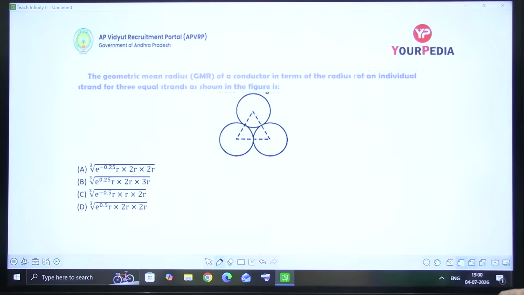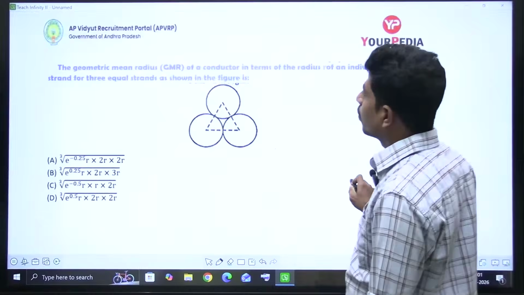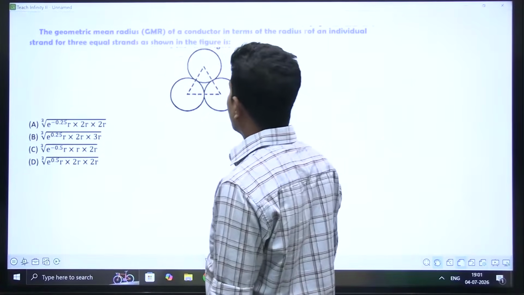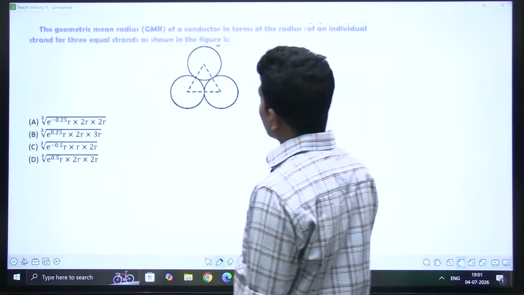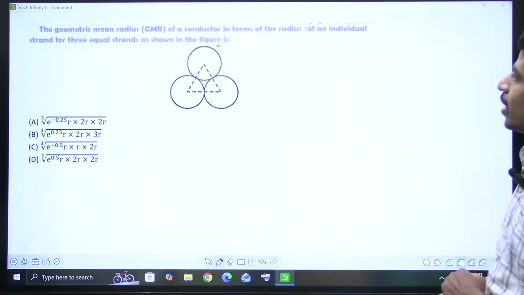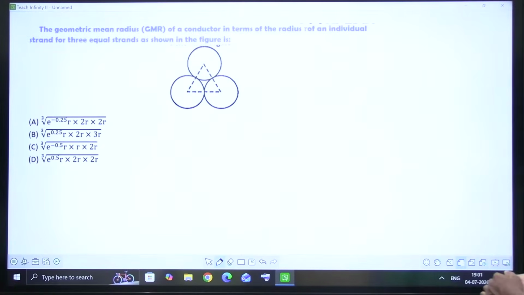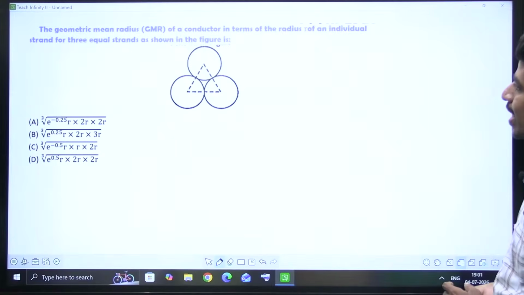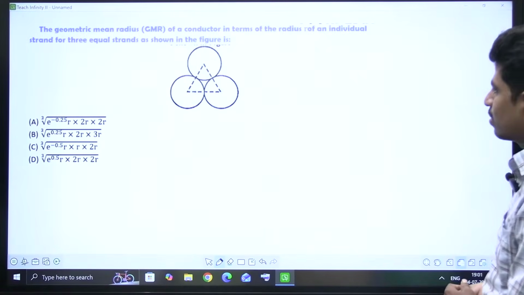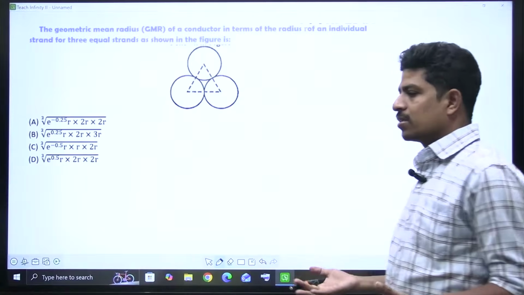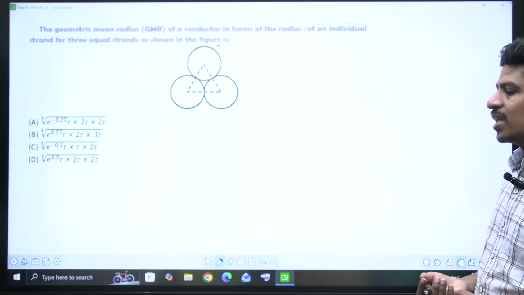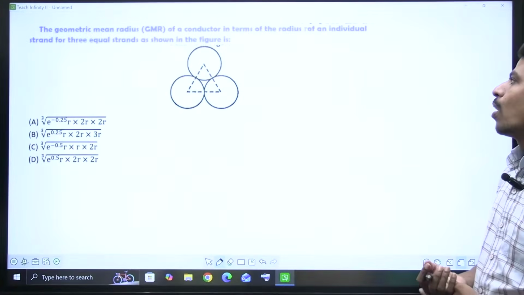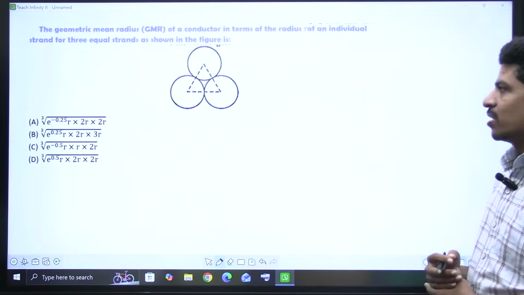Now try this question, all of you. This is about GMR, geometric mean radius. What is it saying? The geometric mean radius of a conductor in terms of radius r of an individual strand for 3 equal strands as shown in the figure is. Though the statement is big and confusing, it is asking only one thing: what is the effective GMR? Nothing but self GMD or GMR.